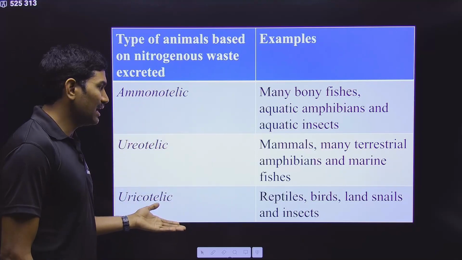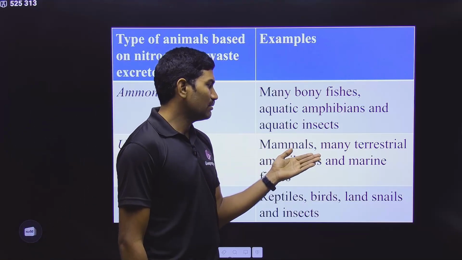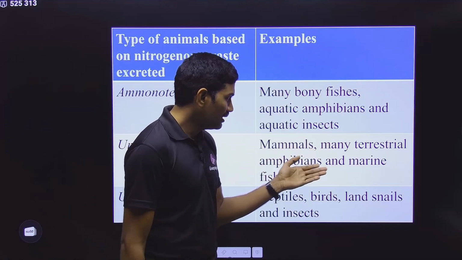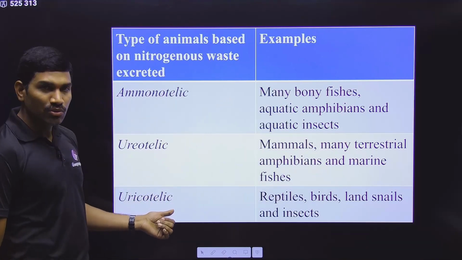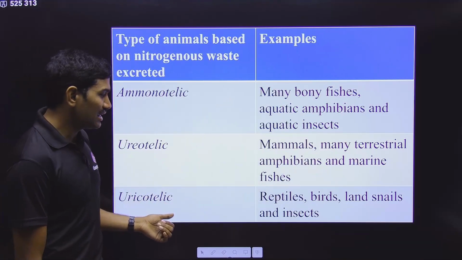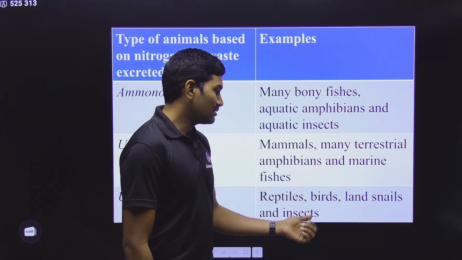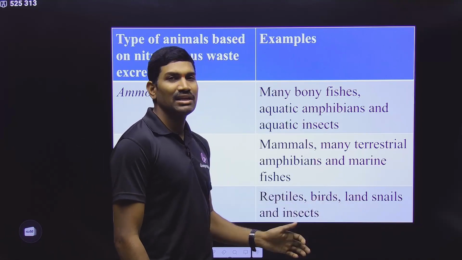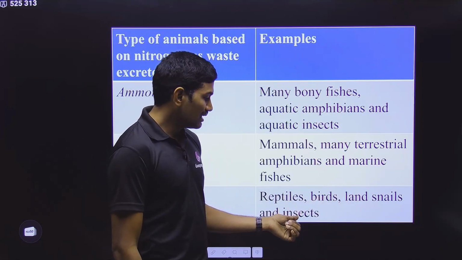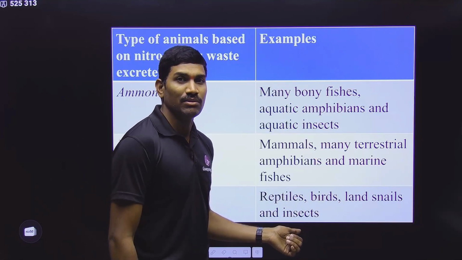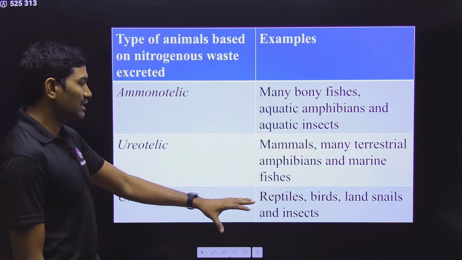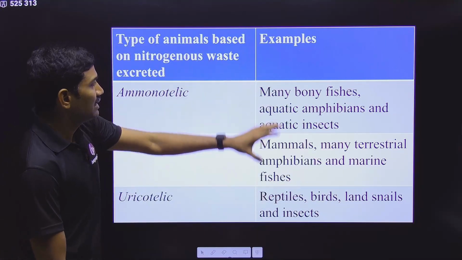So in this way, three important types of nitrogenous waste materials that we are talking about. Accordingly, we are classifying the organisms. For ureotelic, examples are mammals, including human, many terrestrial amphibians and marine fishes. Next one, uricotelic. Uric acid is excreted by these organisms. What are these? Reptiles, birds, land snails and even insects. So under this example of insects, you can also talk about cockroach. So please remember this. This is the information regarding this particular table.